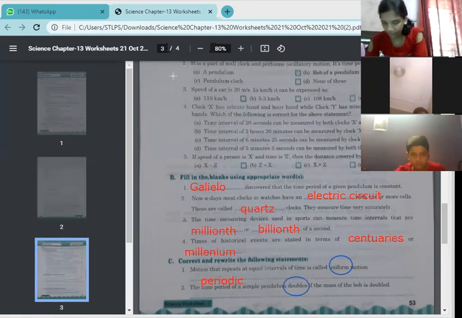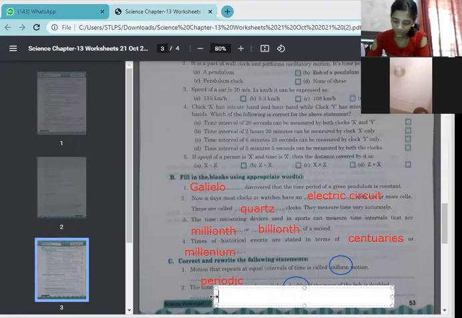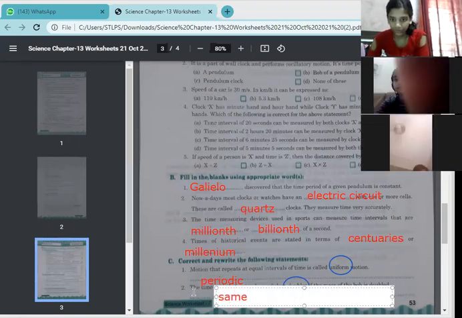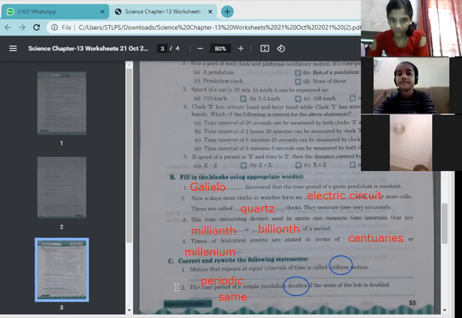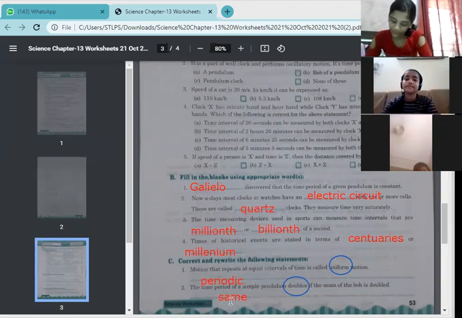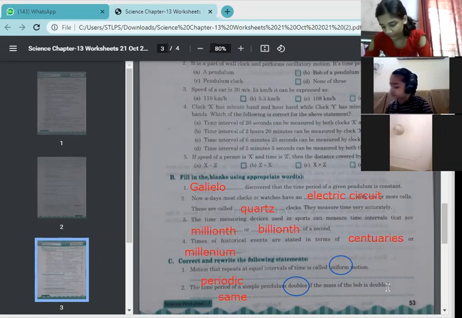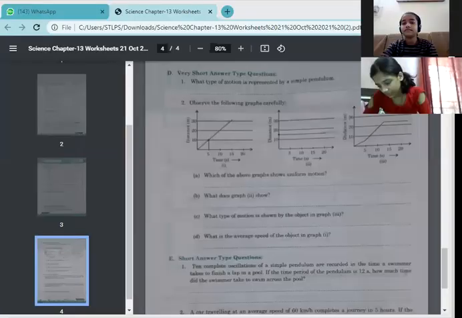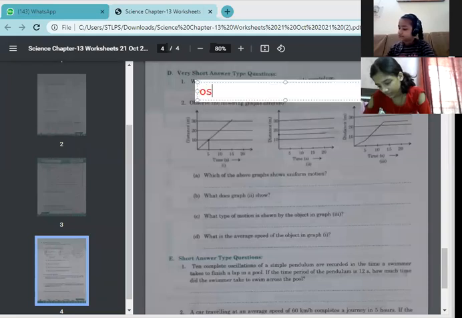Here, instead of double, you will have same. Children, I'm not writing the complete sentence, but I want you to write down the complete sentence. The time period of a simple pendulum remains same if the mass of the bob is doubled. Next is very short answer type questions. What type of motion is represented by a simple pendulum? Oscillatory motion.